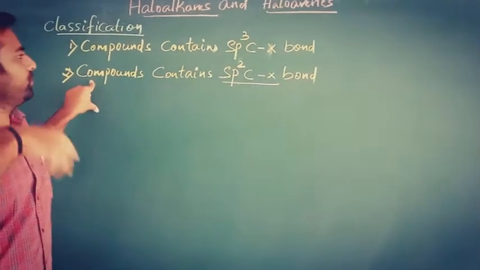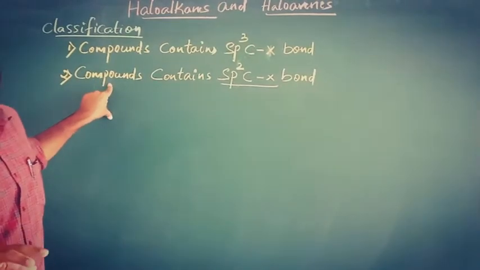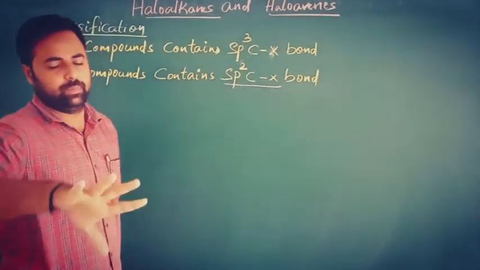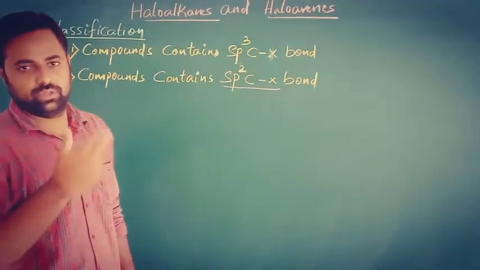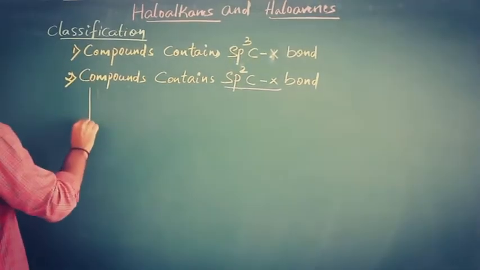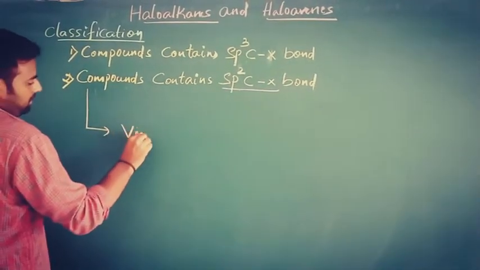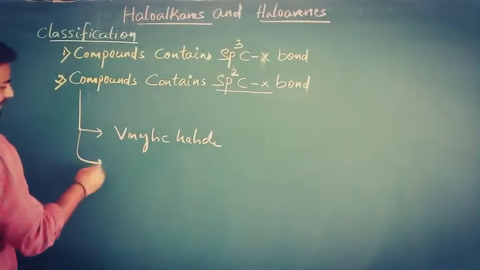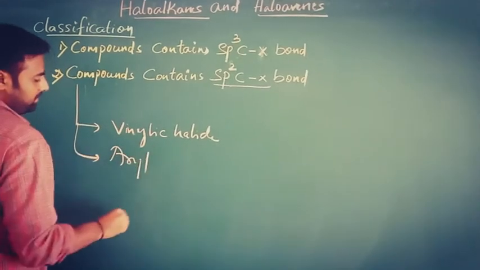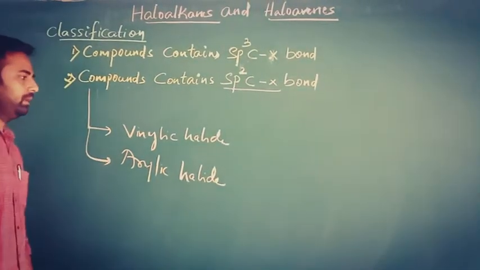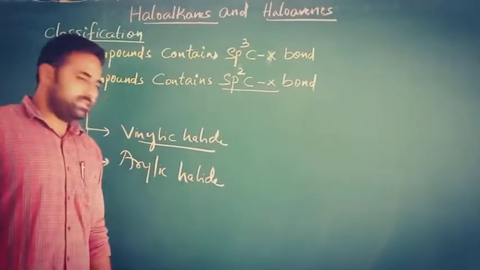Now let us continue with the second one, that is, compounds containing sp2 hybridized C-X bond. On the basis of the sp2 hybridized carbon to which the halogen is attached, those compounds are classified into two types. First one, vinylic halide, and the second one is aryl halide. So next, the first one is vinylic halide.